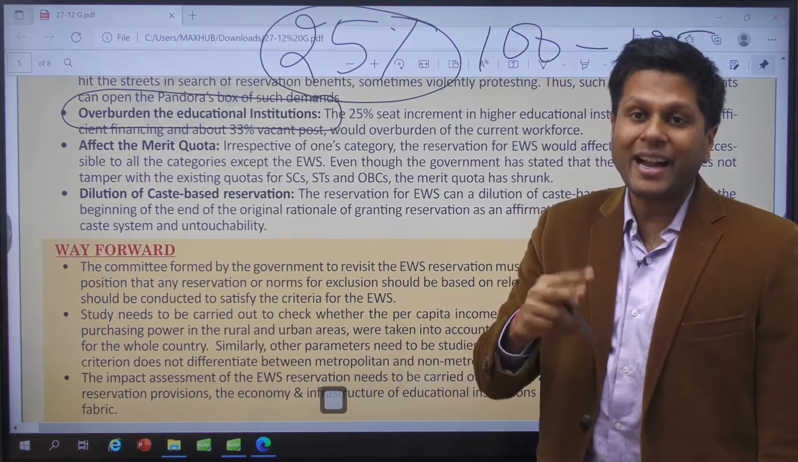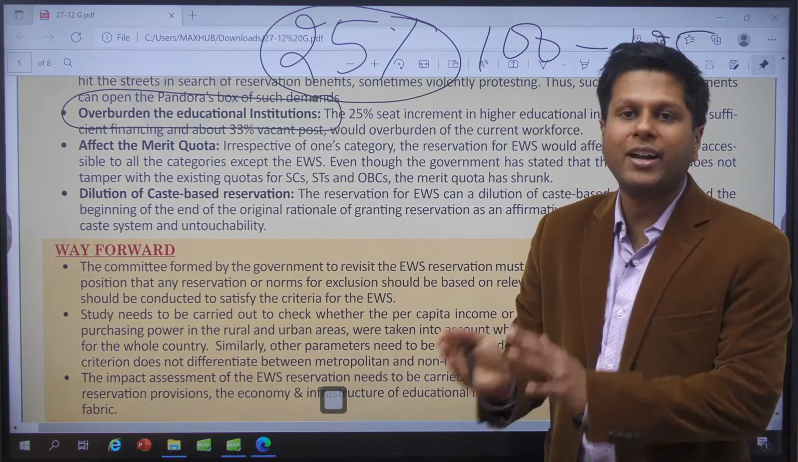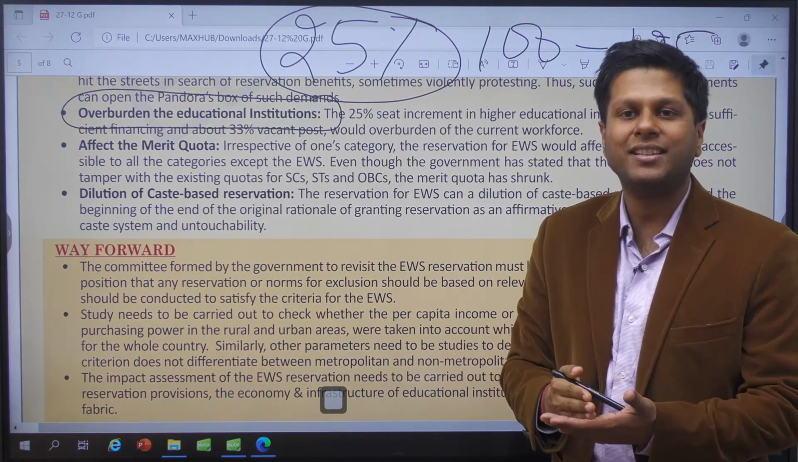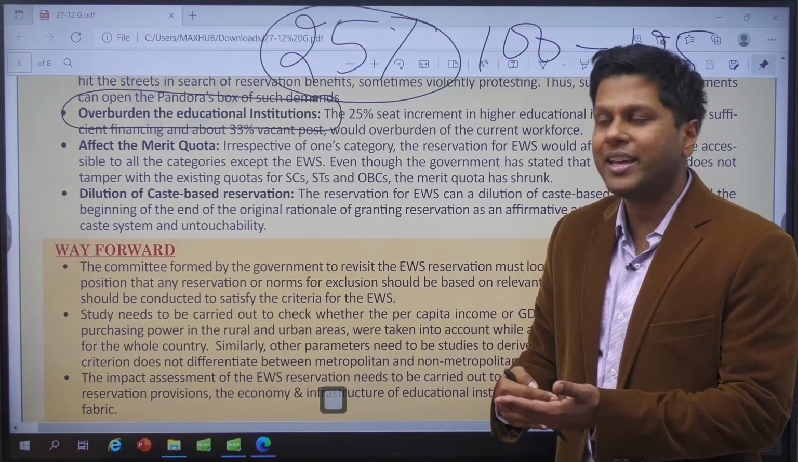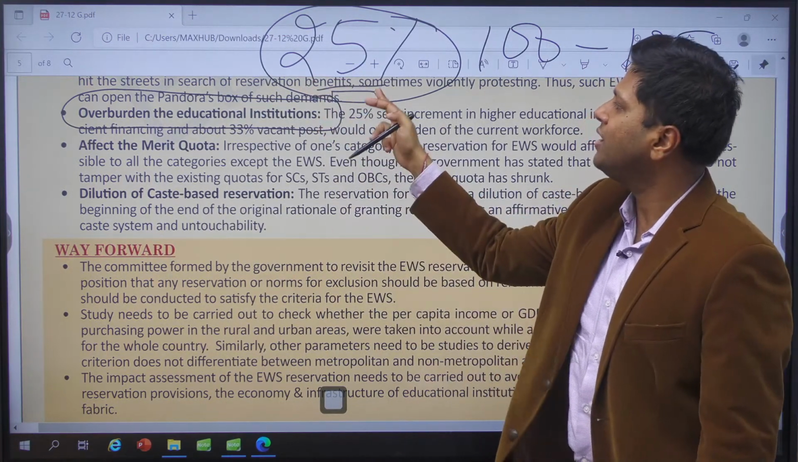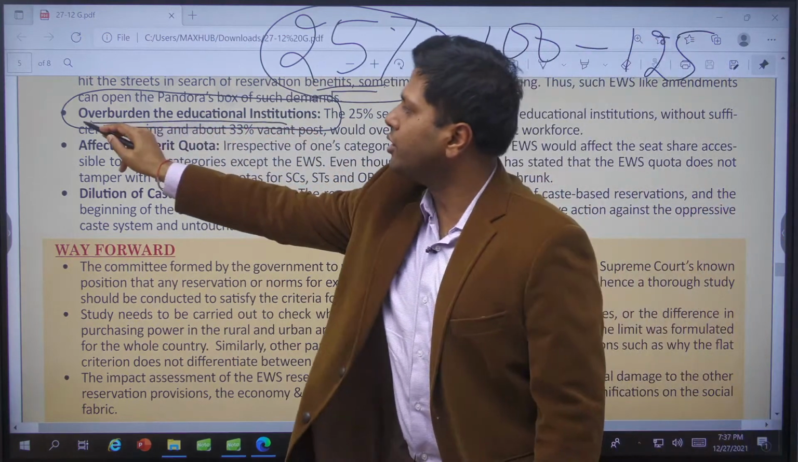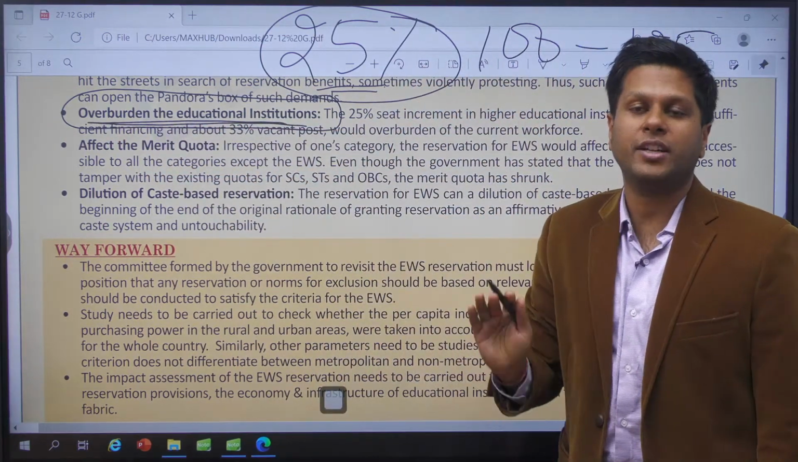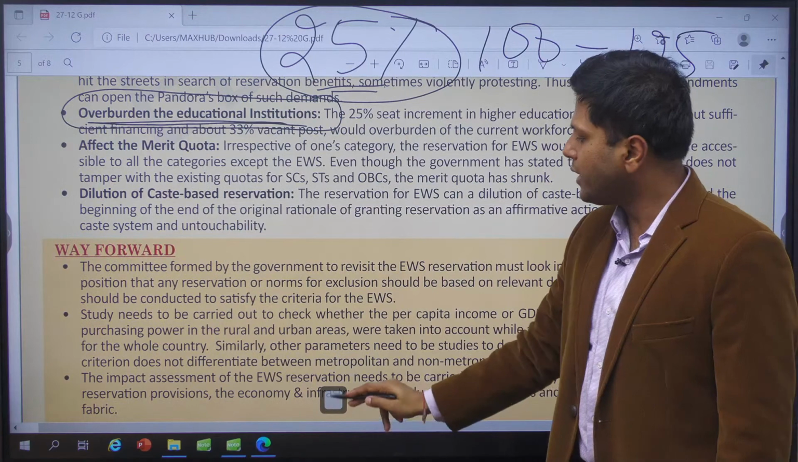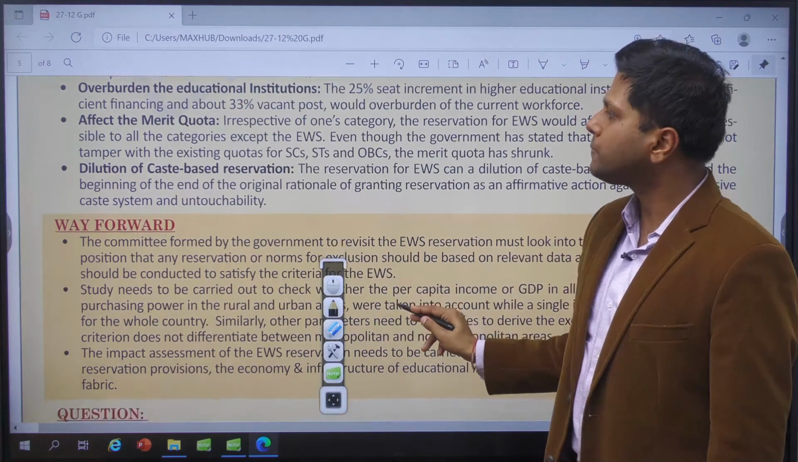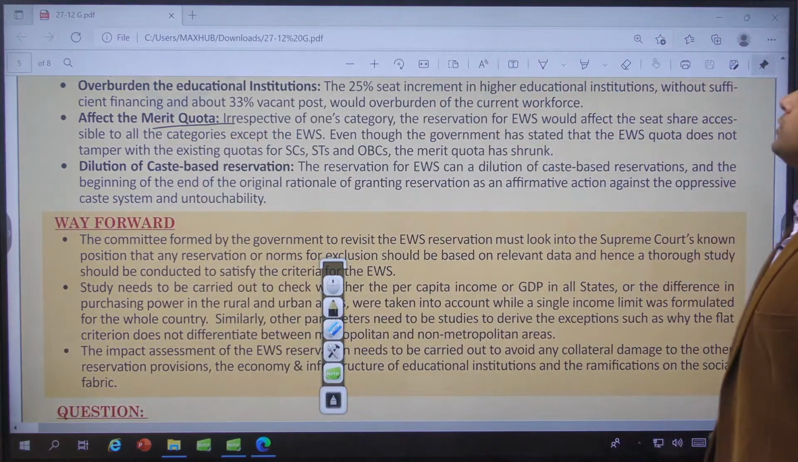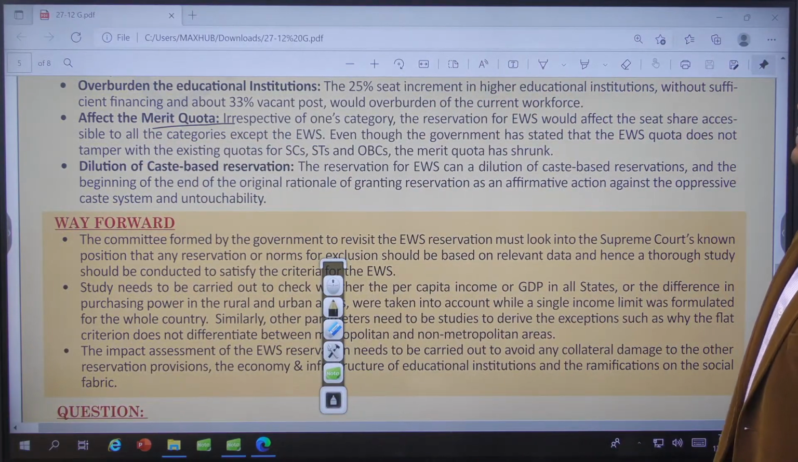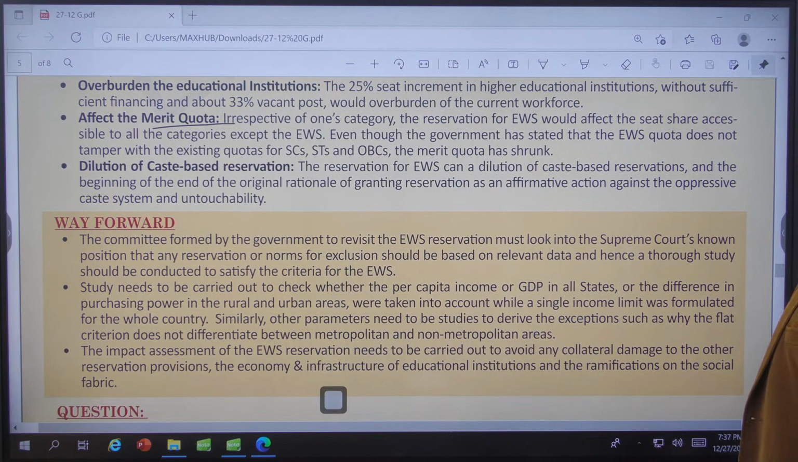Also, there are backlog seats. If you understand, there are a lot of backlogs. There are reserved categories and their seats are not filled many times. So backlog seats are also there. We're increasing the number of seats in all. So it is actually going to overburden the institutions financially. This is not something very good that is going to happen to institutions. It will also affect the merit quota, right? So the people who are getting through merit, it will affect their quota, right?